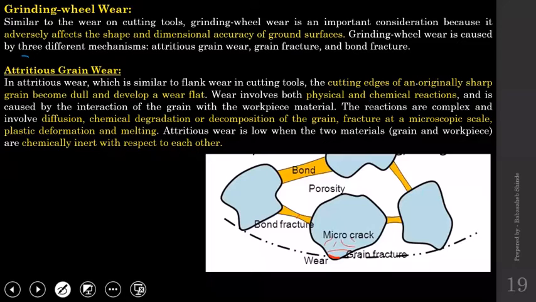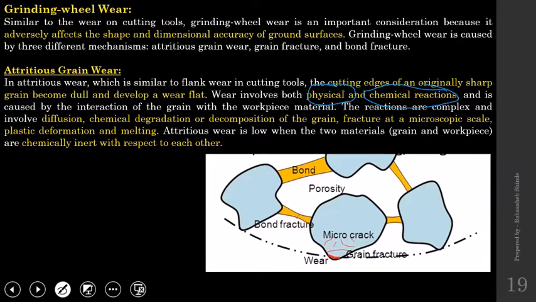Additionally, the second one is chemical reaction. So the reasons of the attritious wear: first one, as I said, physical. Physical is nothing but the direct contact between the abrasive and work surface. That contact makes the abrasive worn out.